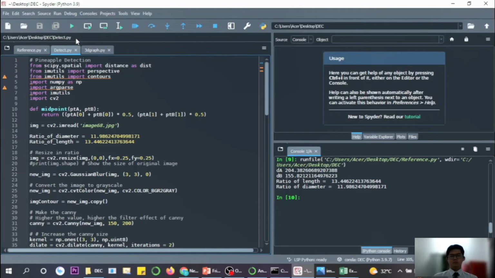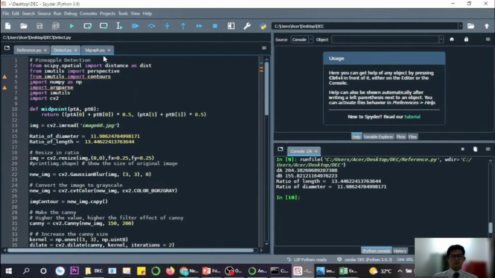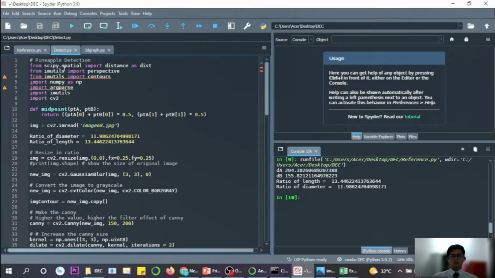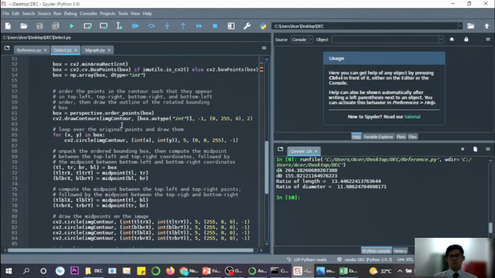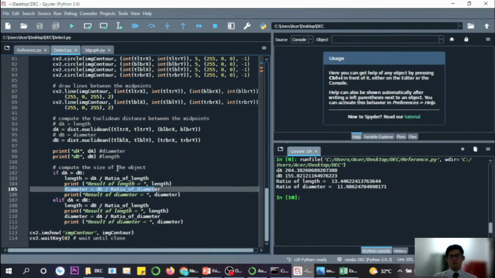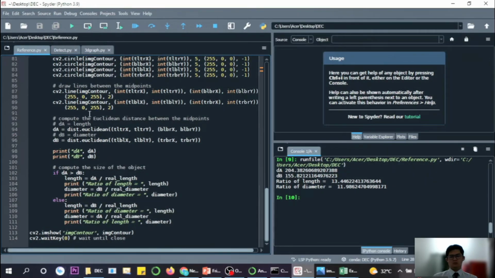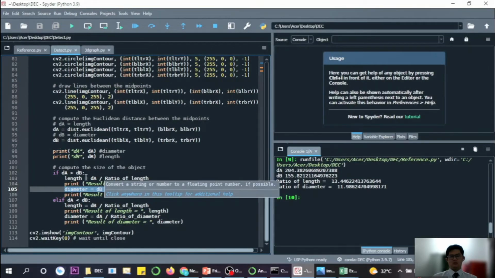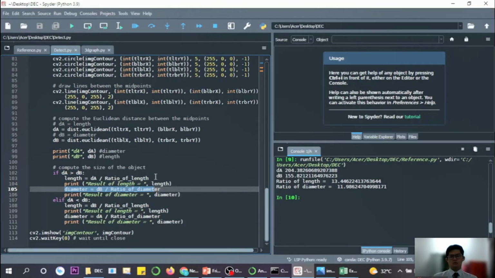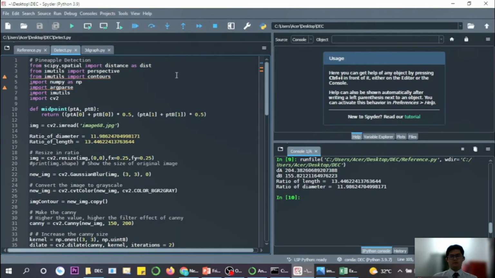After we get the ratio of the length and the ratio of the diameter, we put these two values into the pineapple detection code. The pineapple detection code and the reference code differ only in the last part, which is computing the size of the pineapple. For the reference, dA is divided by the real length, and for the detection, dA is divided by the ratio. This equation gives the predicted value of the length and also the diameter. So let's run the code.